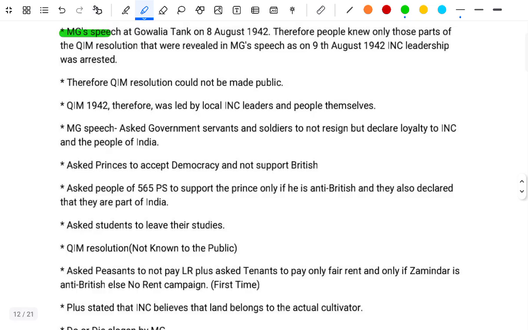Gandhi's speech at Gowalia Tank on 8 August 1942. Therefore, the people knew only this part of the Quit India movement resolution, which was revealed in Gandhi's speech on 9 August 1942. The INC leadership was arrested. Therefore, the Quit India movement resolution could not be made public.